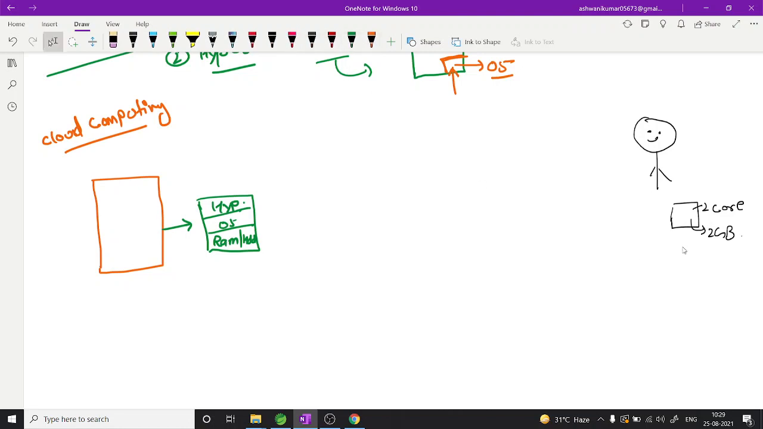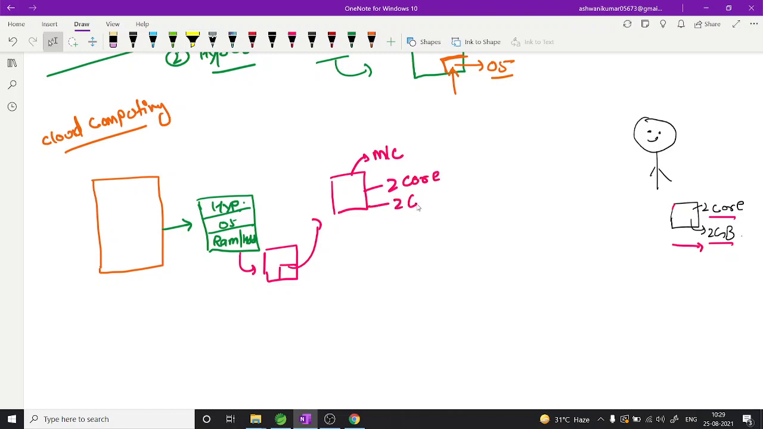Just make an account on AWS and fill the form with whatever you need, and what type of services you need, like IaaS, PaaS or SaaS, whatever you need. We will talk about all these services later, those are different topics. For now, just focus: you need a system with a 2 core processor and 2 GB RAM. So suppose you have a hard disk here. This hypervisor will create a separate isolation here and give you this machine with a 2 core processor and 2 GB RAM.